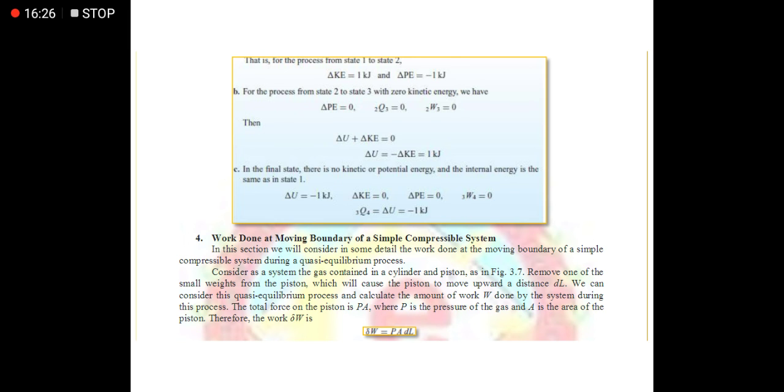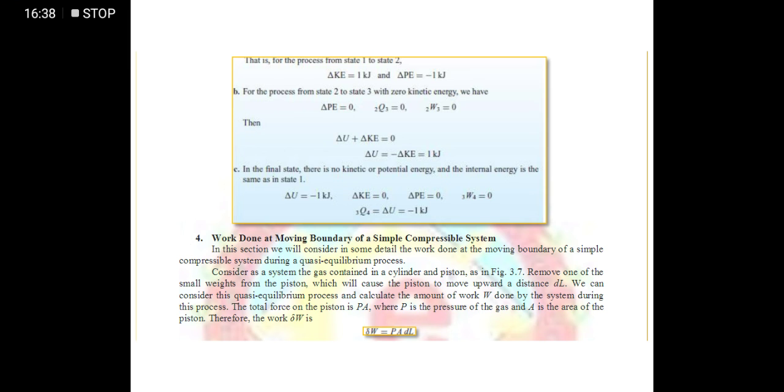Okay, so ito yung sinasabi ko sa inyo kanina na energy is being transferred. As you can see here from letter A, nagsimula tayo sa 1 kilojoule and then after that, nag-transfer siya sa isang form of energy na change of heat. So as you can see here, naging negative 1 kilojoule. Okay? So yan yung sinasabi ko sa inyo kanina. Once again, energy cannot be created nor be destroyed. Okay? So yun.